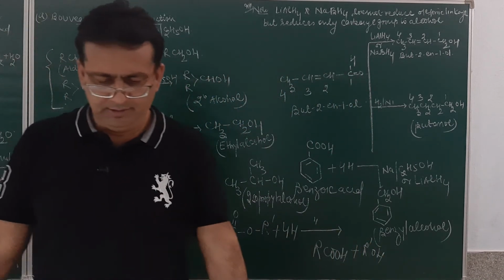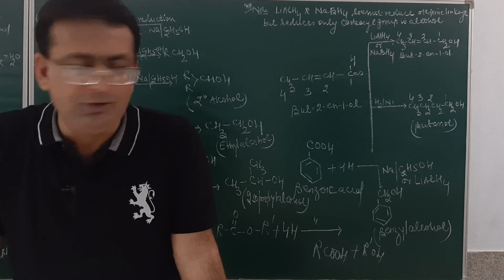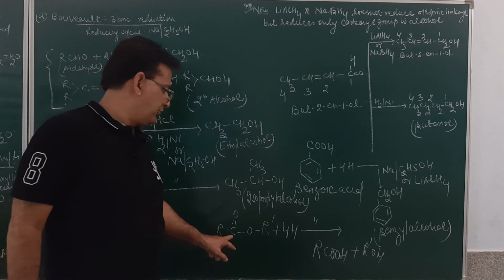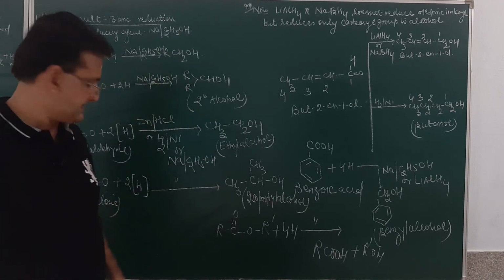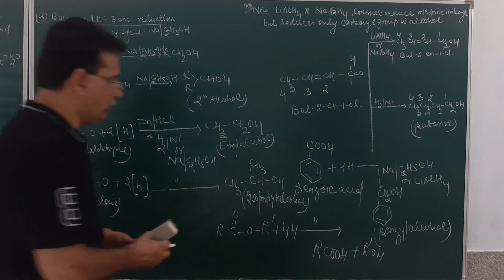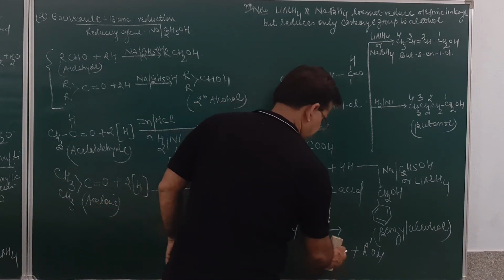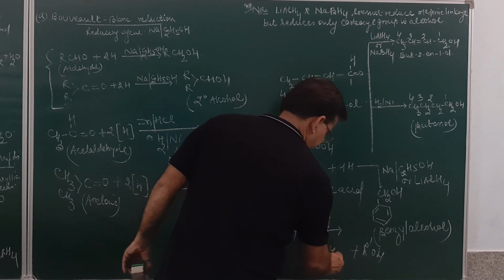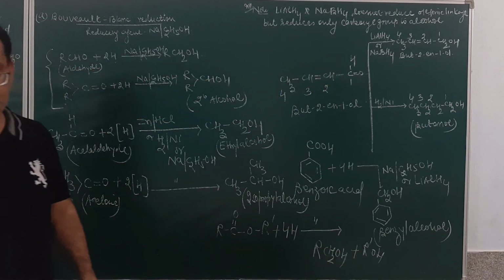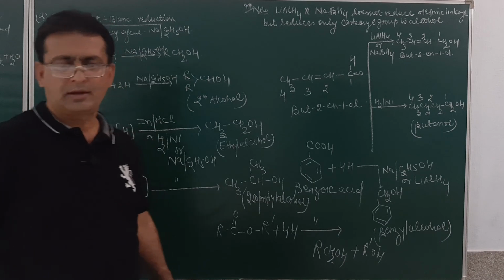I think I shall be very clear. This will be RCH2OH, and an alcohol will be given out.